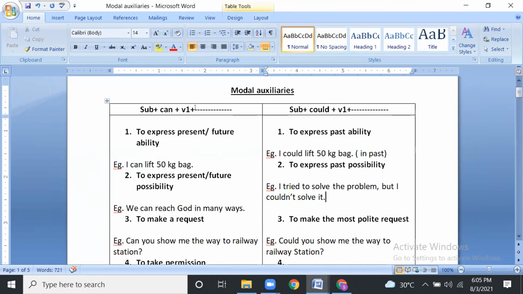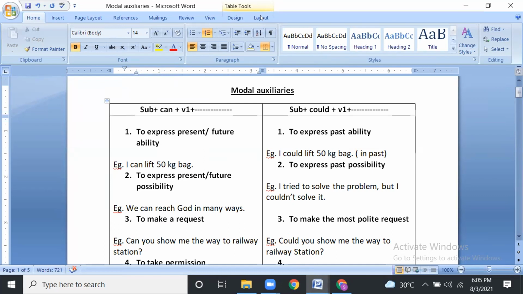We can use can plus V1 to express present or future ability. I can lift a 50 kg bag now. This is present ability or future ability. I can solve it. I can do it, means I am able to do it.